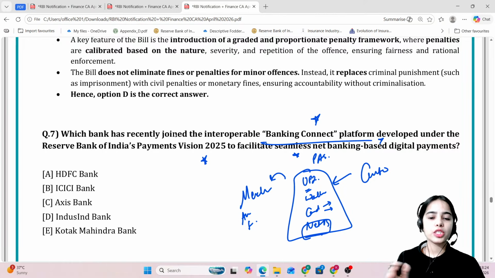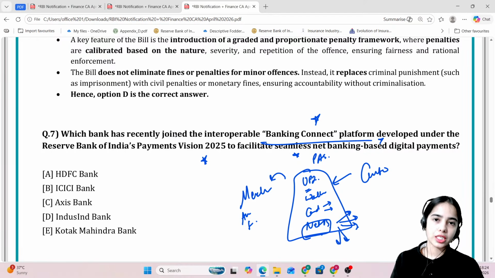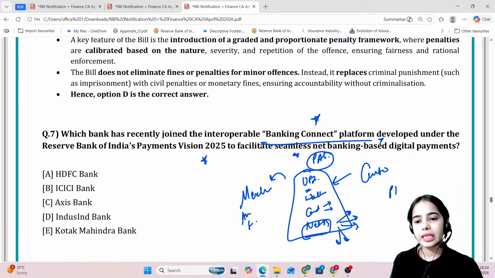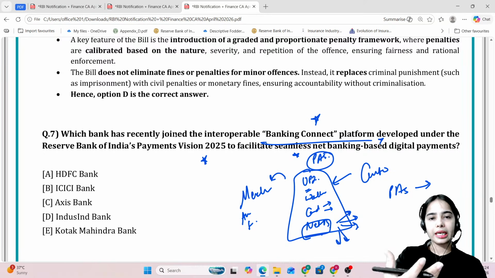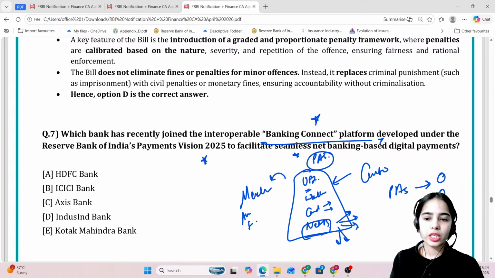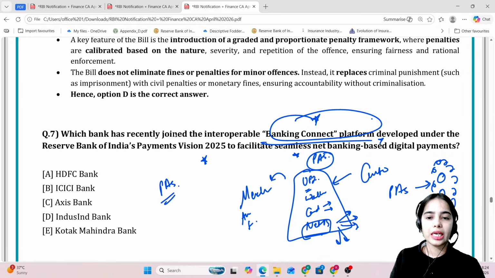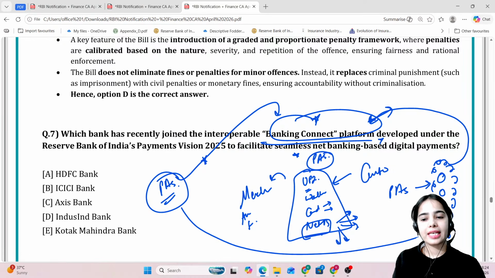Now for net banking, there is not a single platform for the banks, and different banks follow different procedures. So the payment aggregators needed to separately, single-handedly have ties with all the banks so that net banking access can be provided to the customers. Now the Banking Connect platform has been launched, and the payment aggregators just have to integrate with the Banking Connect platform, and for all the banks that have connected with it, the payment aggregator can have access to the net banking platform of those banks.